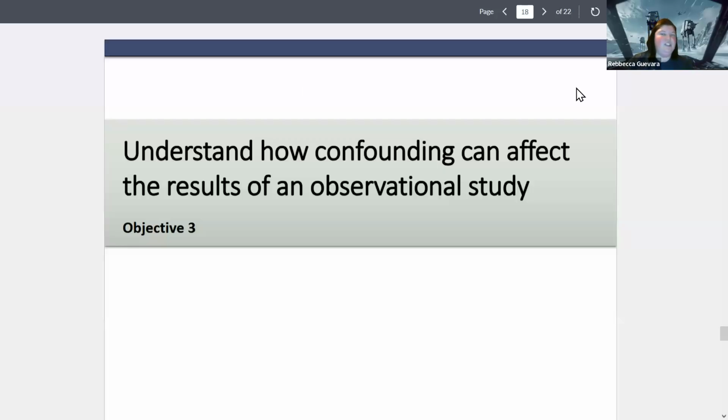All right. This is the last bit I'm going to do from 1.3. There's more to this section, but this is just trying to get the basics of what we need to cover. Understanding how confounding can affect the results of an observational study. So I've been talking about confounding a little bit as we've been going along.